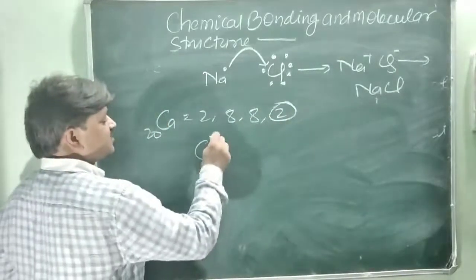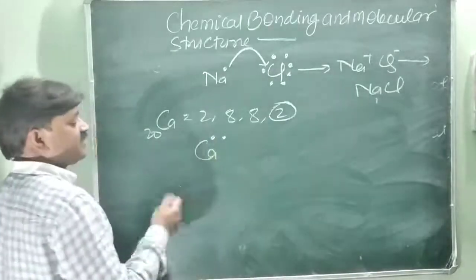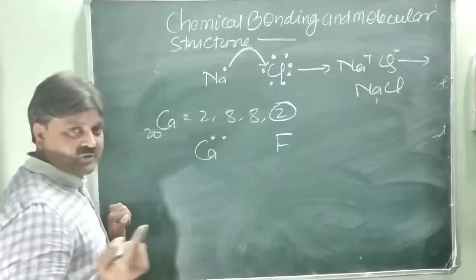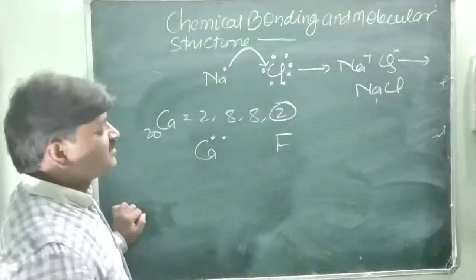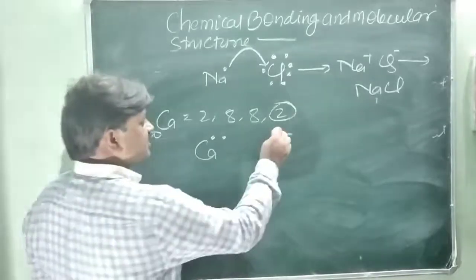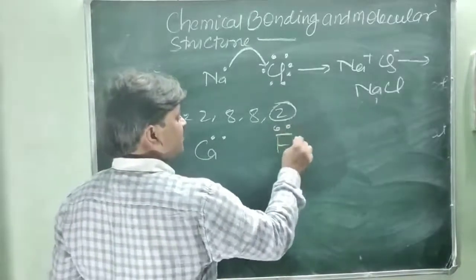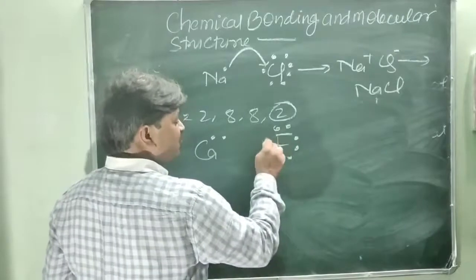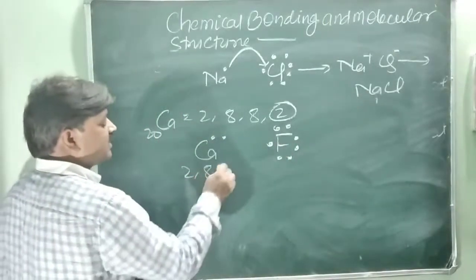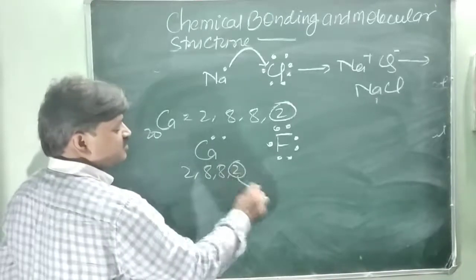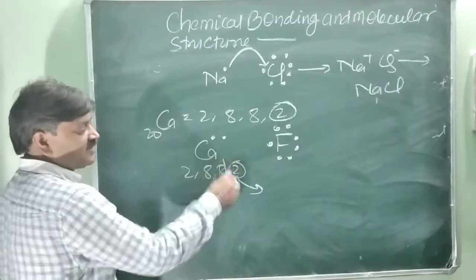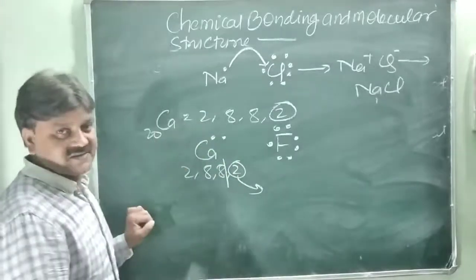And fluorine has 7 electrons, like chlorine, the same group. Its atomic number is 9, 2 and 7. So fluorine requires 1 electron, and calcium needs to lose 2 electrons. If it loses 2 electrons from the valence shell, it attains an octet, because the inner shell becomes the valence shell. Is it clear?